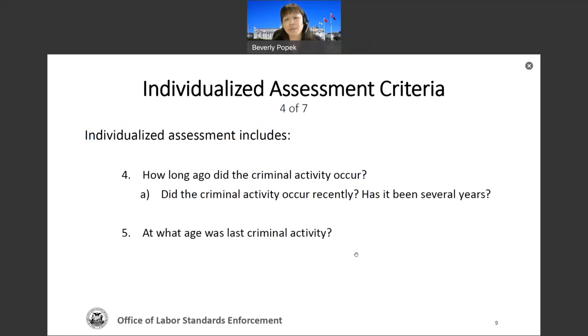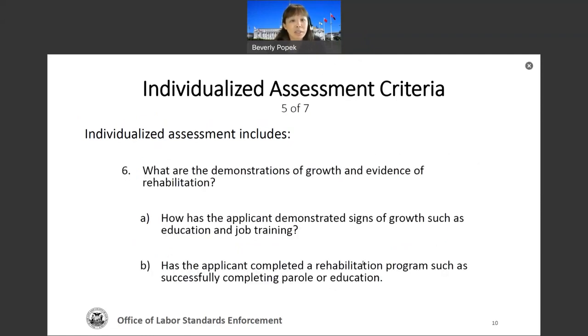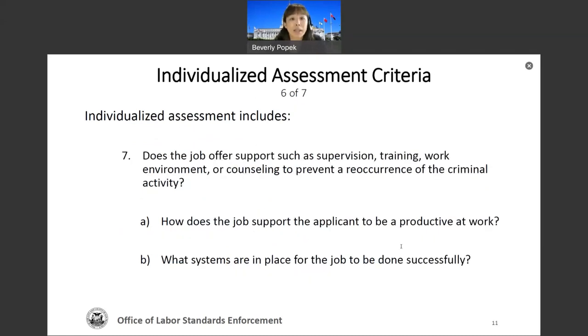These items here, number 4 and number 5, are things that you should note and consider in your assessment. And number 6, what are the demonstrations of growth and evidence? So for example, did the applicant or person have any education and job training? Have they completed a rehabilitation program? And you should also think about yourself as an employer. What does the job offer in support?